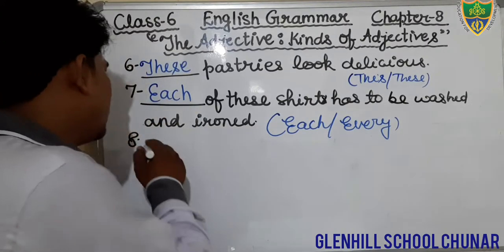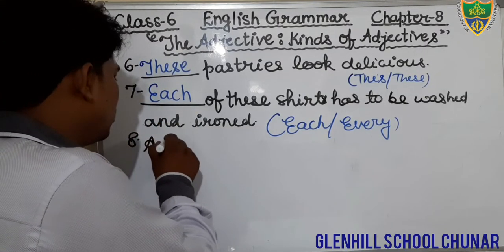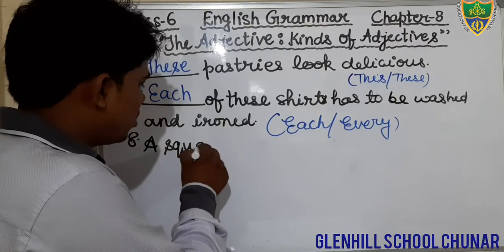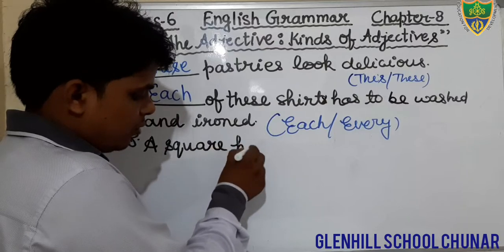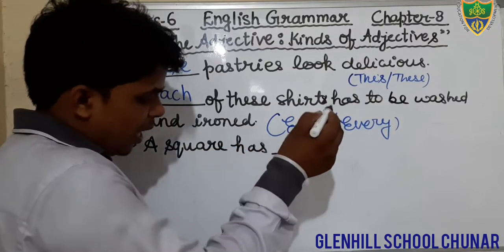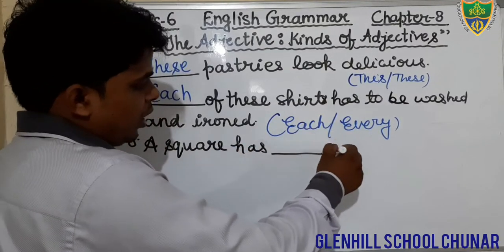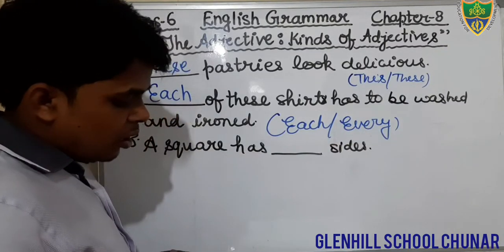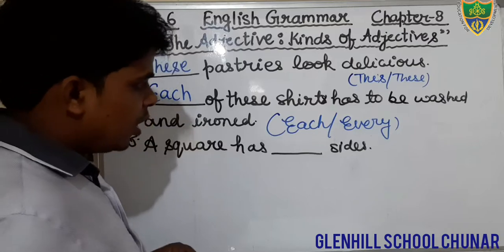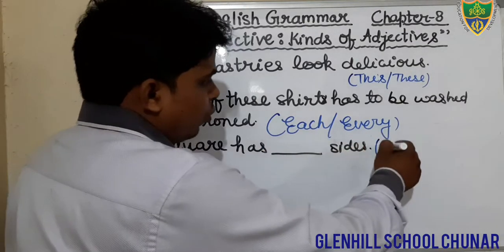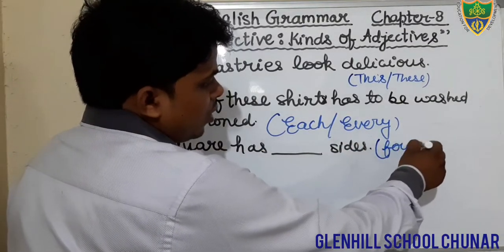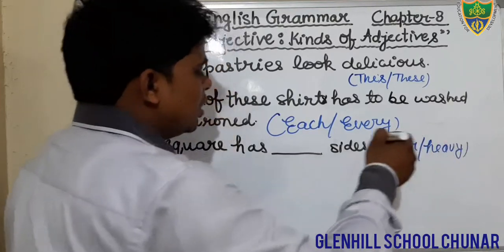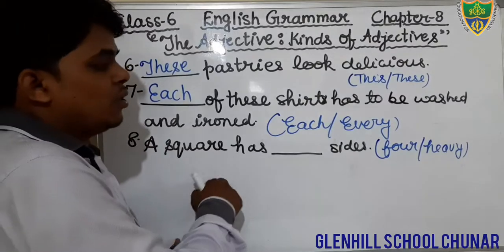A square has blank sides. Okay, students, just see. There are two options, 4 and heavy. HEAVY.